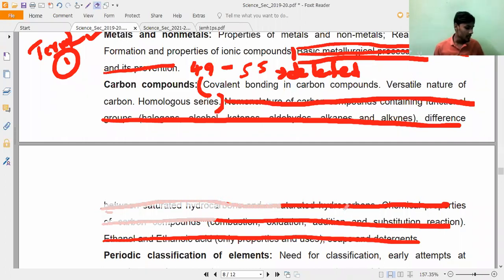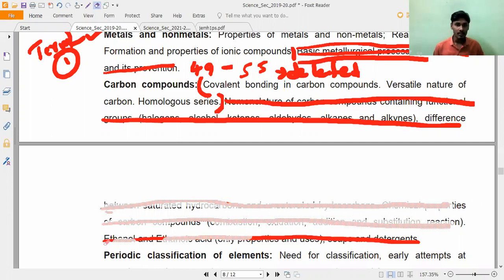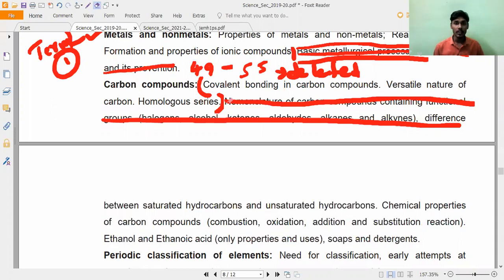Nomenclature of carbon compounds. Is there a heading? Sorry, 67. Say yes. Yes, sir. So from there, everything is deleted till the last. You mark it, please, all of you. From there, here you may observe, what is the next deleted concept? Only nomenclature. From nomenclature onwards, everything is deleted.